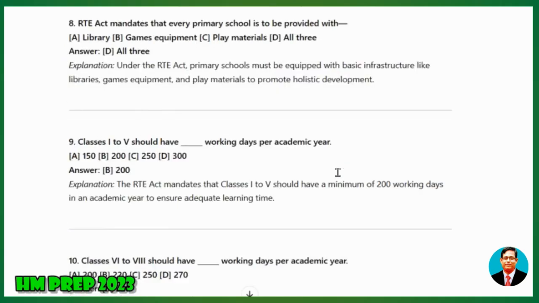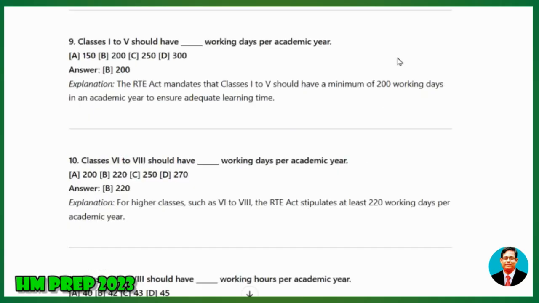9. Classes 1 to 5 should have how many working days per academic year? A) 150, B) 200, C) 250, D) 300. Answer: 200. Explanation: The RTE Act mandates that classes 1 to 5 should have a minimum of 200 working days in an academic year to ensure adequate learning time.